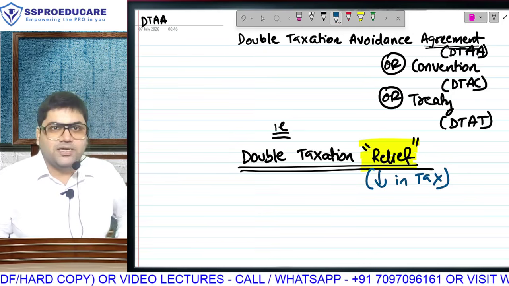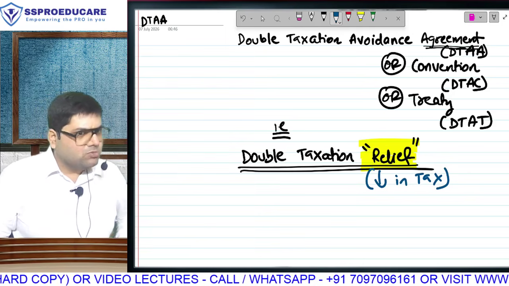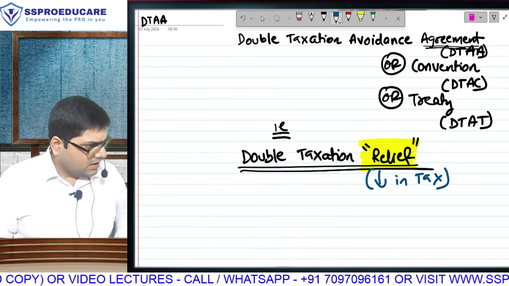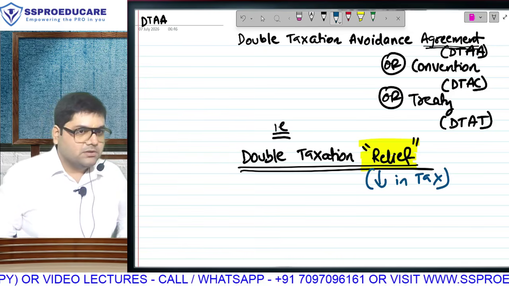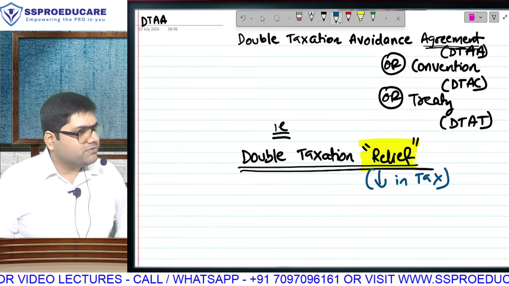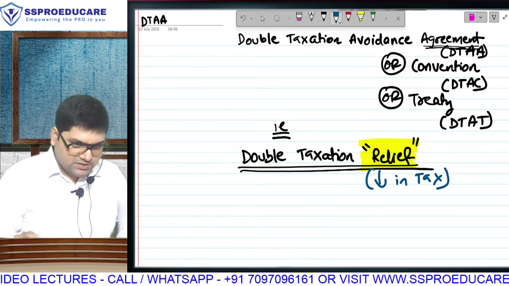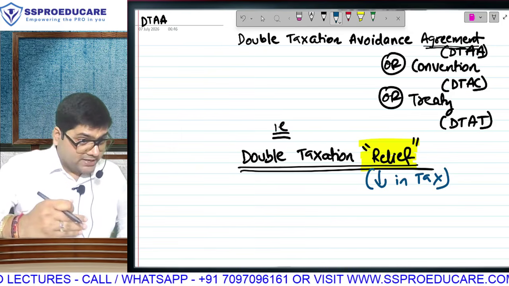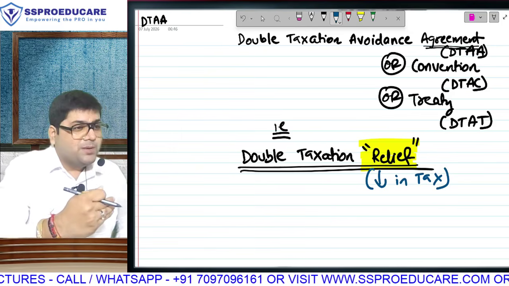So we have a chapter on non-resident taxation. Almost every attempt a question comes. And if I talk about this chapter, minimum 6 to 8 marks question. If it is an easy question it will be 6 marks. With more adjustments it could be more. It depends on the paper pattern.